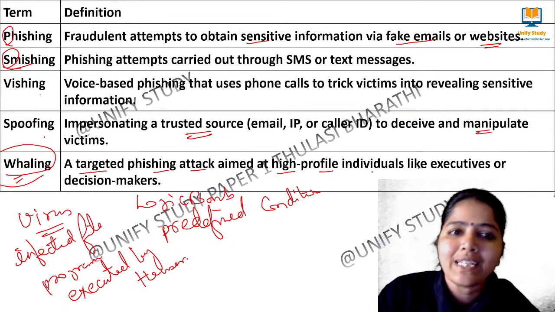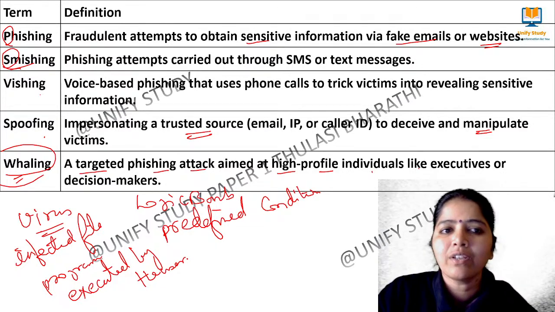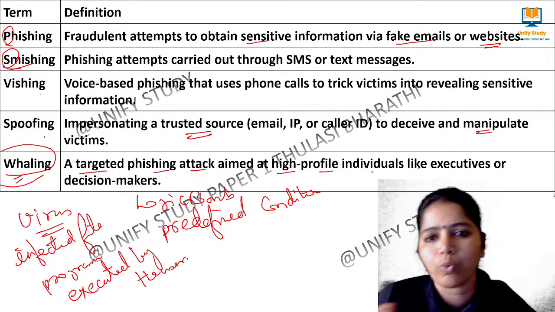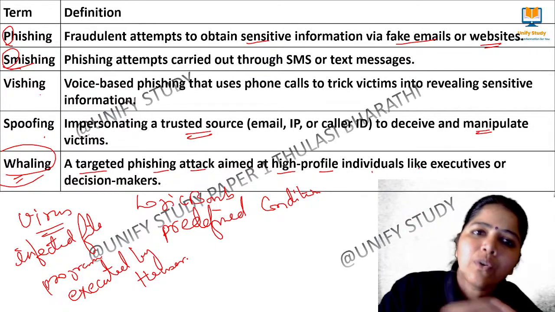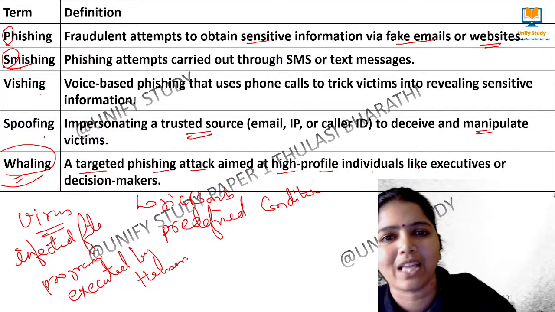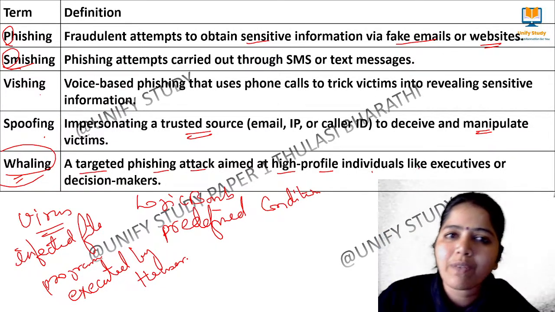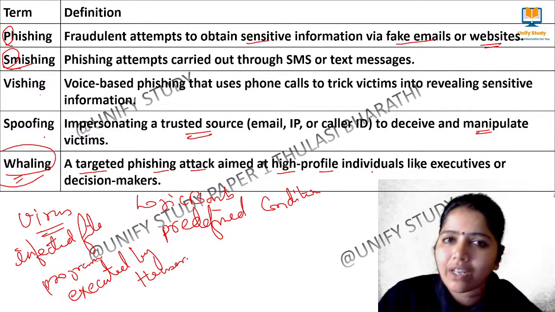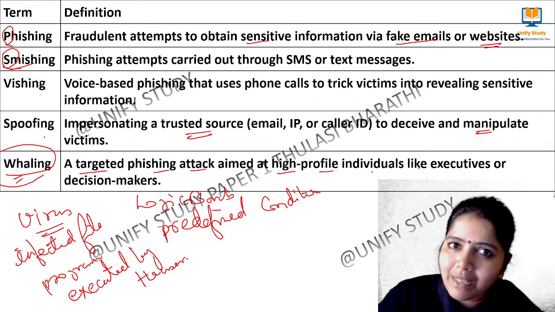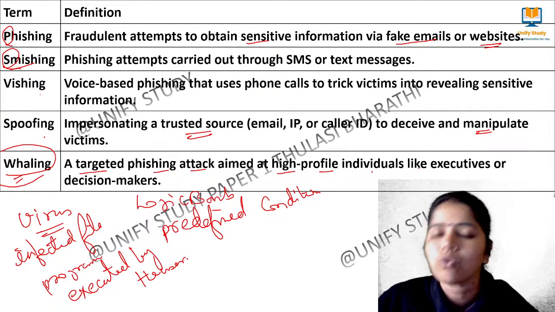So: phishing, smishing, vishing, spoofing and whaling. Phishing means fraudulent emails, smishing means phishing attempts through SMS, vishing means through phone calls: give me the 16-digit number on the debit card, voice calls, get me the OTP, like that. Spoofing means they send it like an authenticated source, but the message can be harmful. Whaling means attacking top-profile individuals like executives or decision makers.